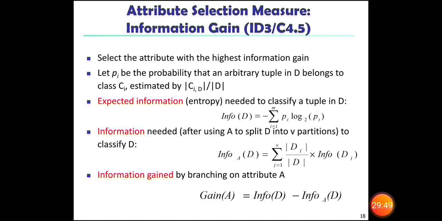Gain of A, where A is an attribute. When we have a training set, we have a number of attributes like age, credit rating, and so on. For each and every attribute, we need to calculate the gain. So Gain(A) equal to Info(D) minus Info_A(D). With this gain, we will calculate the quality of the information.